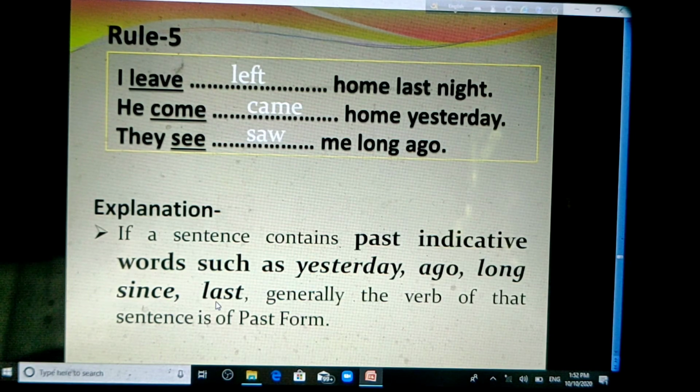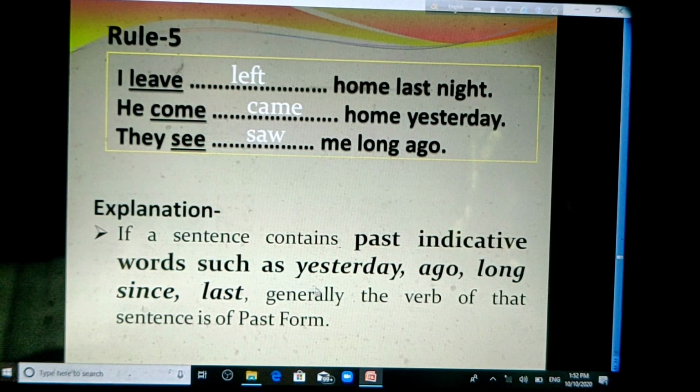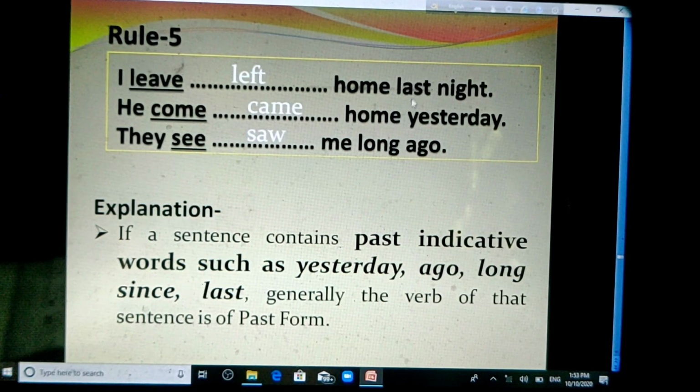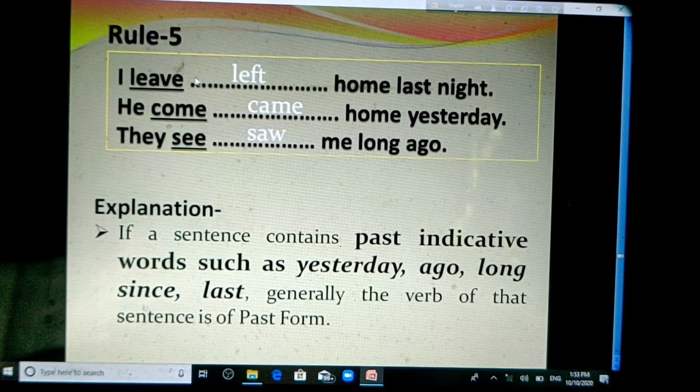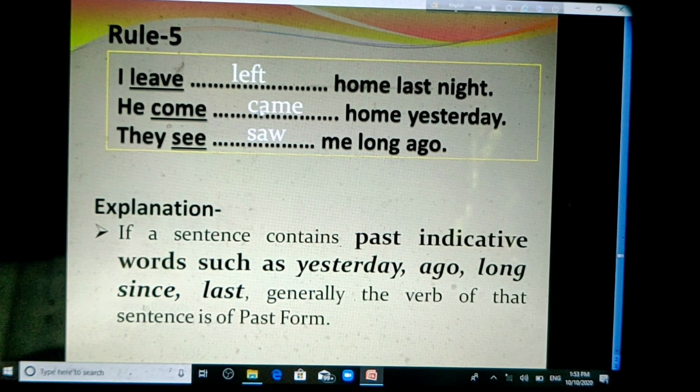If a sentence contains past indicative words, generally the verb of that sentence is of past form. In these three sentences, there are past indicative words such as last, yesterday, and ago. For this reason, leave becomes left, come becomes came, and see becomes saw.